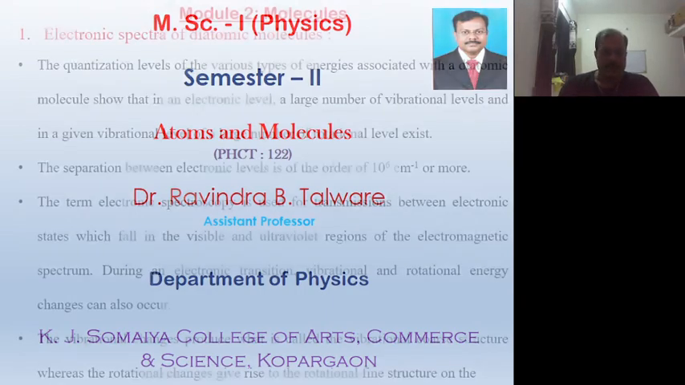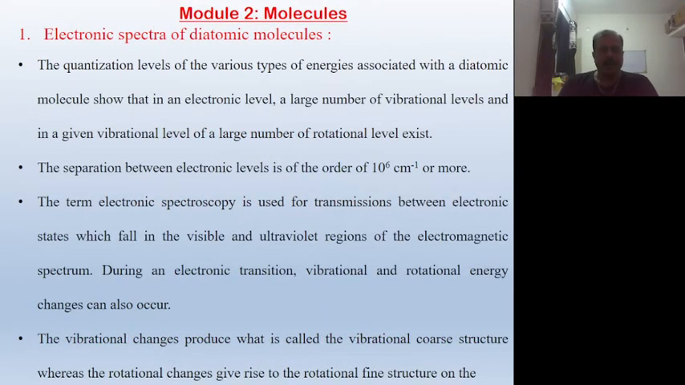Today we have to discuss the electronic spectra of diatomic molecules. In this spectra, we have to discuss the quantization levels of the various types of energies associated with a diatomic molecule. In an electronic level, a large number of vibrational levels exist, and in a given vibrational level, a large number of rotational levels exist. We have already discussed rotational as well as vibrational spectra in TYBSc as well as in the last lecture.